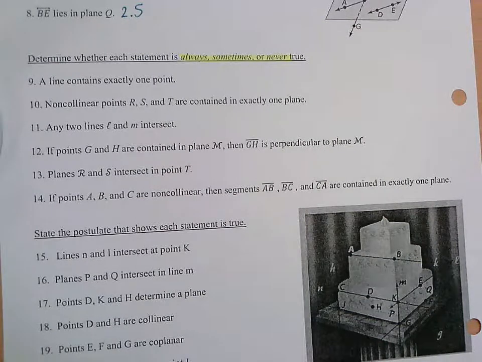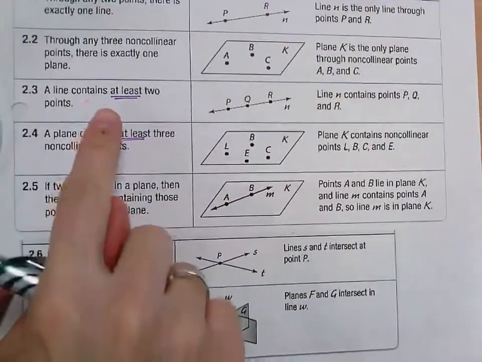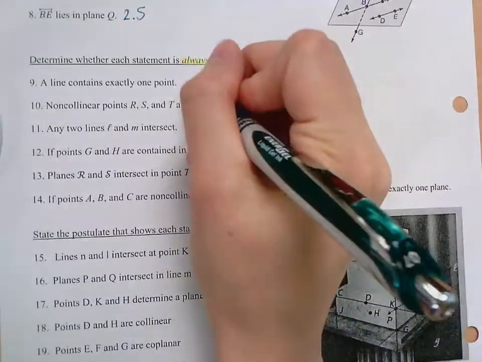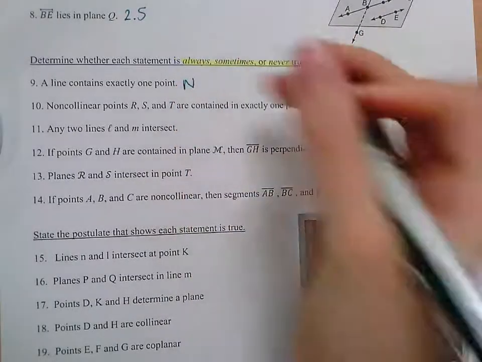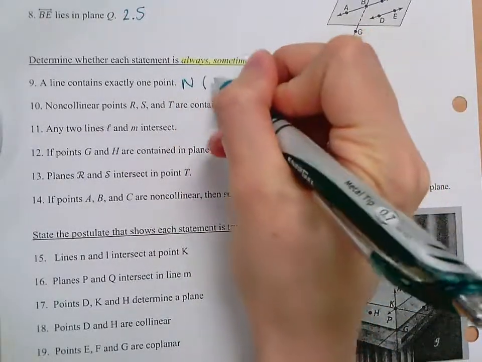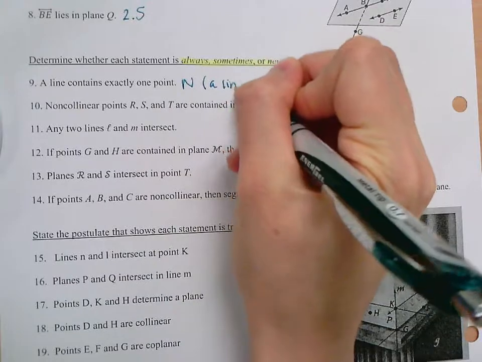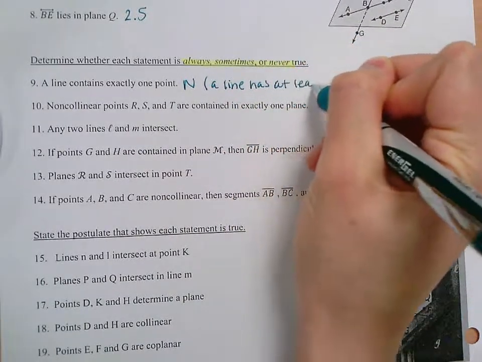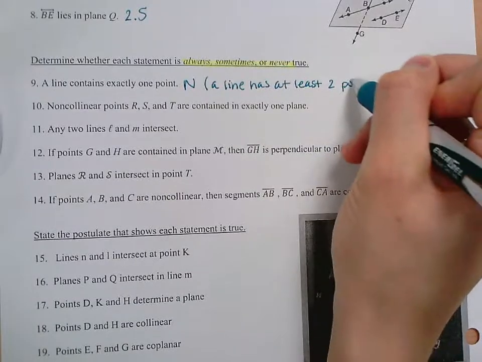So we're not naming the postulate, but postulate 2.3 says a line contains at least 2. So this would never be true. I'm just going to put an N, and then in parentheses, I'm going to say a line has at least 2 points.